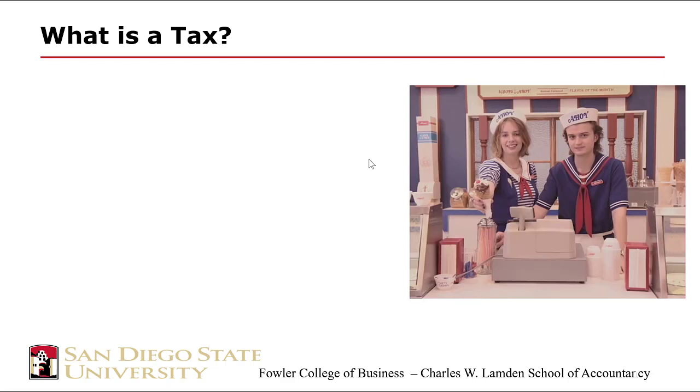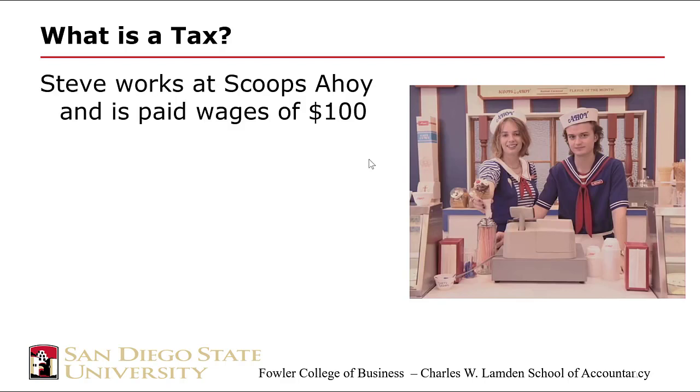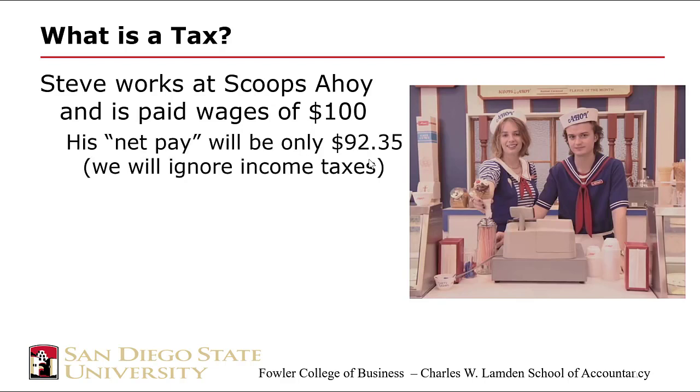So I want to talk about the employer and employee share of FICA taxes for a second. Our boy Steve works at Scoops Ahoy, and he's paid wages of $100 per week, per day, doesn't matter to me. It's just a hypothetical number. His net pay after employment taxes is only going to be $92.35, right? Because 7.65%, that's the 6.2 plus the 1.45, is going to come out of his pay. So his net pay will be reduced.